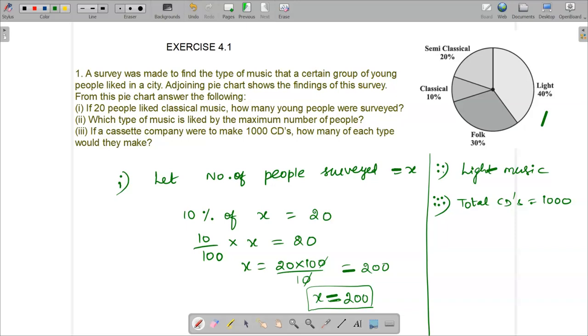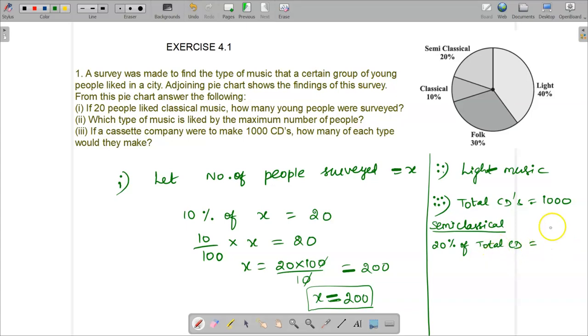That is the question they are asking. Individually, for semi-classical, in the pie chart itself they have given that it is 20%. So, 20% of total CD. This is what I have to find out.